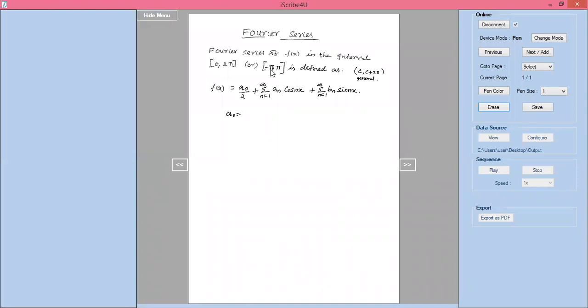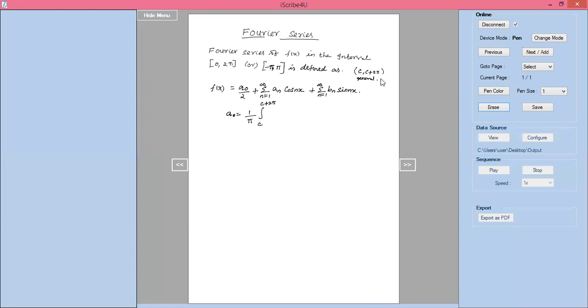If you give c as minus pi, then minus pi plus 2 pi gives again minus pi to plus pi. So that's the way I am expressing the intervals 0 to 2 pi and minus pi to plus pi in general. This is a general way of expression. Now I'll write a naught equal to 1 by pi into integration from c to c plus 2 pi. If it is 0 to 2 pi, c is 0 there. If it is minus pi to plus pi, c is minus pi there. Understood, I think.